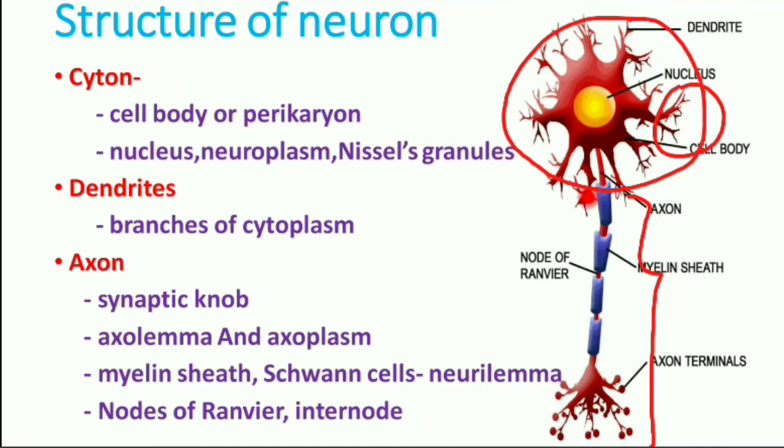Coming to the dendrites, the branches of the cytoplasm are known as dendrites, which receive the electrical impulses and transmit them towards the cyton. That is the main function. Axon, the long slender process of cytoplasm, is known as axon. The terminal of the axon is divided into many branches and each branch has some knob-like swellings called synaptic knobs.